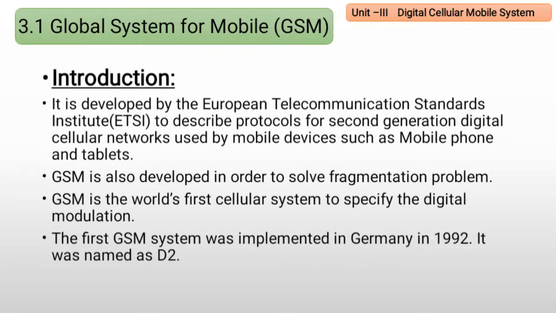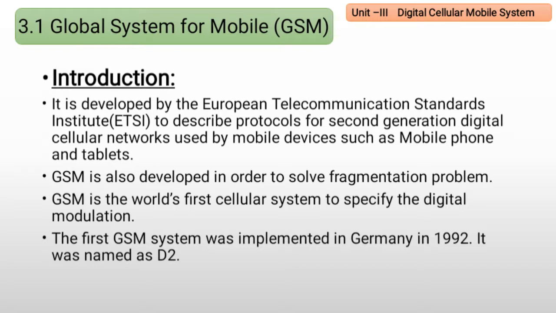Okay. Also, the multiple access technique in analog cellular system is FDMA. But for this digital cellular system, we can use either TDMA or CDMA. So GSM uses TDMA for its multiple access.